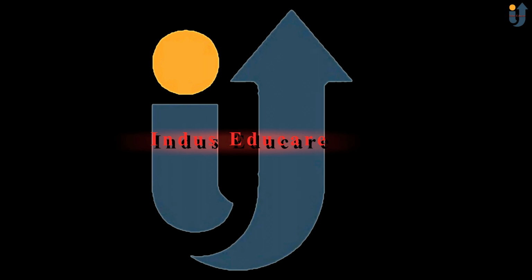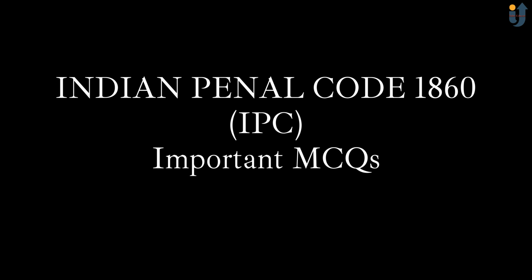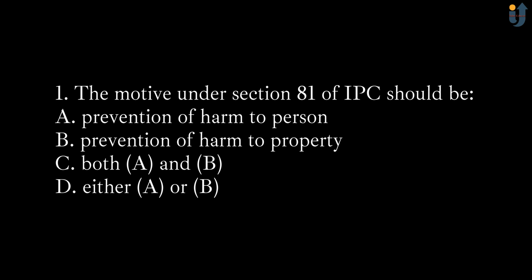And today we are going to see the MCQs on Indian Penal Code 1860. So let's start. The first is the motive under section 81 of IPC should be option A, prevention of harm to person, option B, prevention of harm to property, option C, both option A and option B, and option D is either A or B. And the correct option is option D, either A or B.